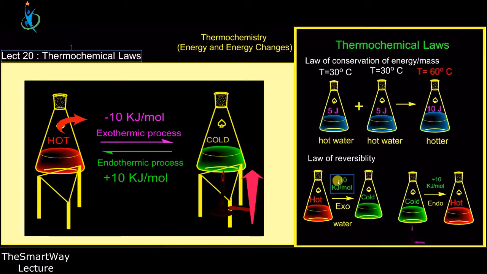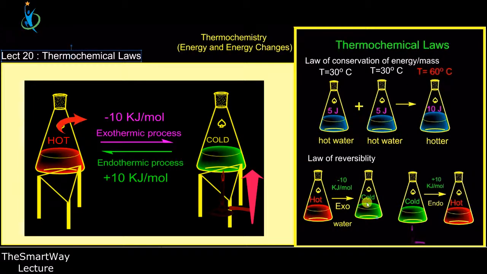The sign is indicated as what? Negative, because it is working on the surrounding by giving heat to the surrounding, and so it will finish with a lower heat content. And so here will become that. Now there's a possibility of reversing the whole thing. The cold water can also become hot, by the same measure of energy. But this time around, you are going to supply heat to the cold water in order to become hot. And so it is possible to reverse a thermochemical reaction.